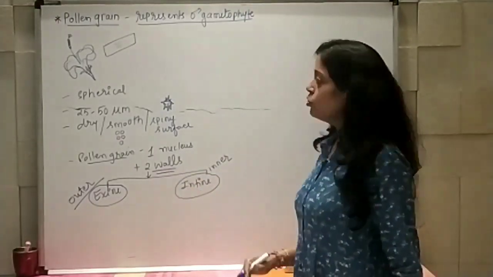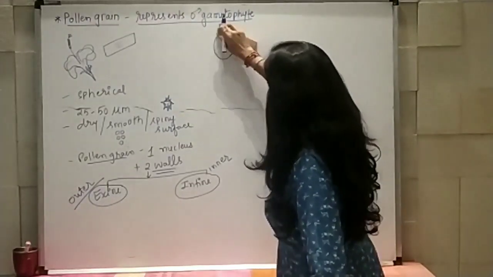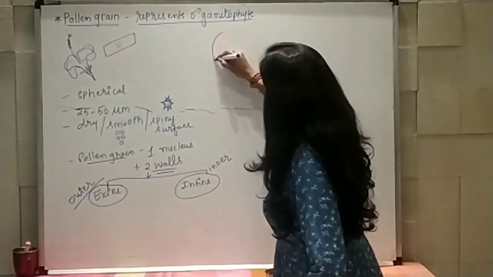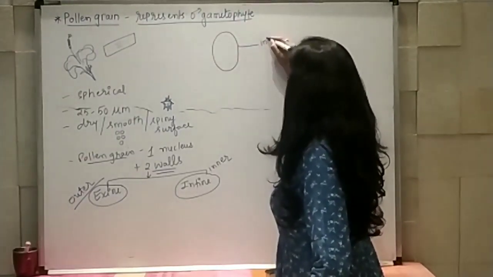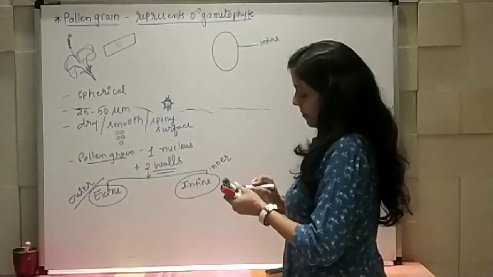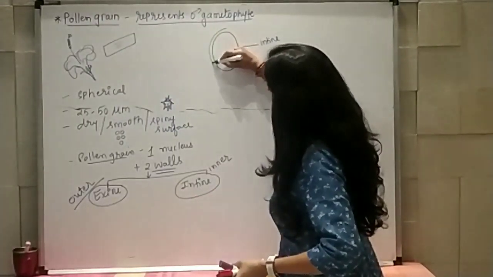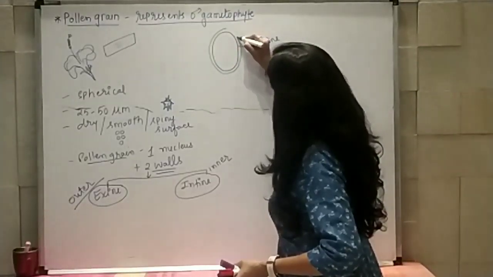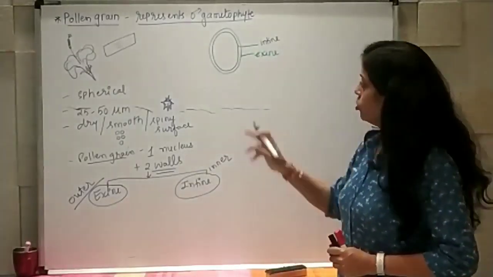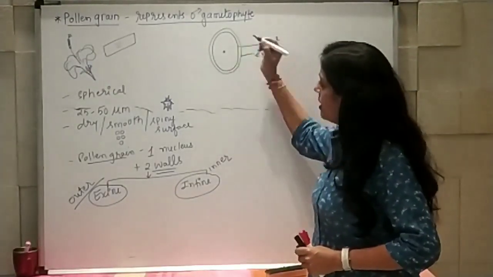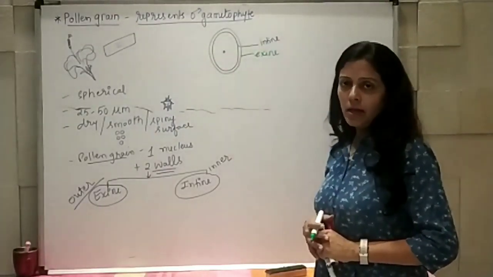So again, if I want to show, this is the inner layer, that is intine, and along with that, this is the outermost layer, that is known as exine. Right? So two layers and one nucleus is there. So total one cell with two layers is present.